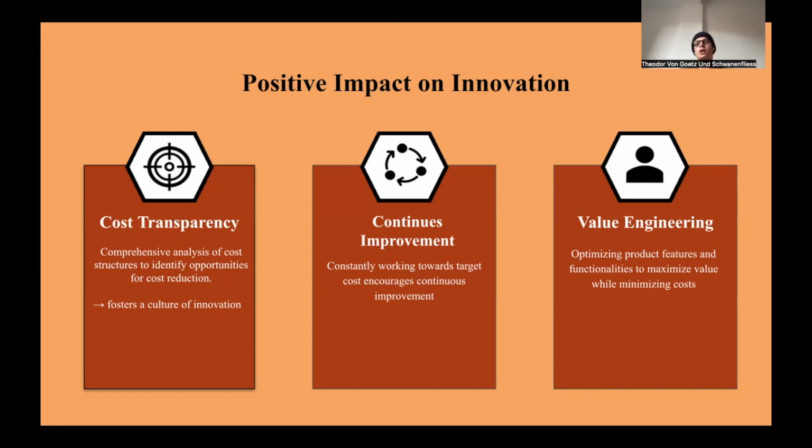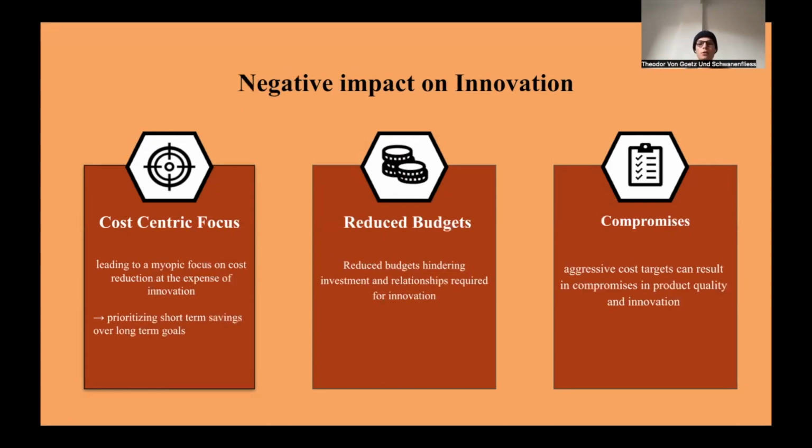So we need to see how much we value each part and how much cost it is worth building that. And then we have to try to get maximum value out of certain designs and products and parts with the minimum cost. And then we also have to look at the negative impact that it actually has on innovation. And of course, cost-centric focus also can lead to a myopic focus on cost reduction at the expense of innovation.